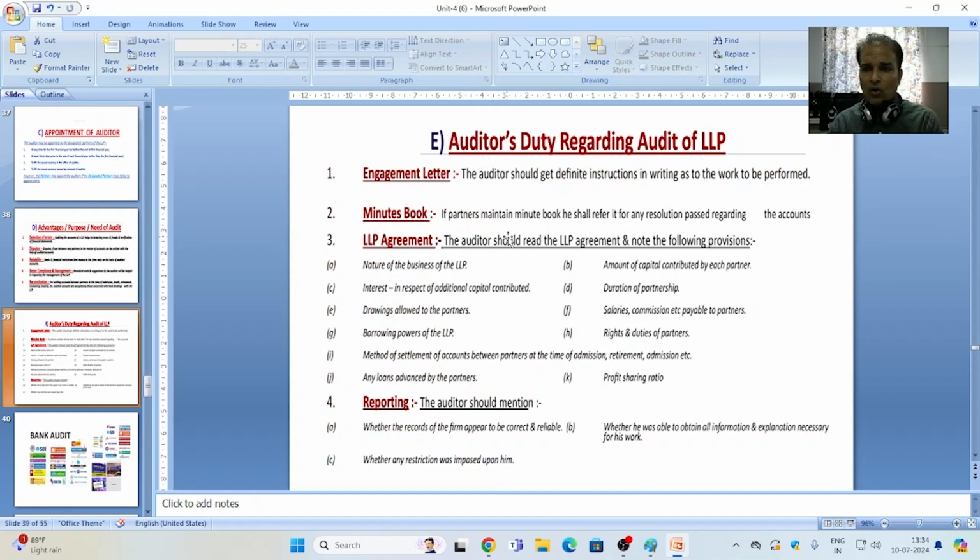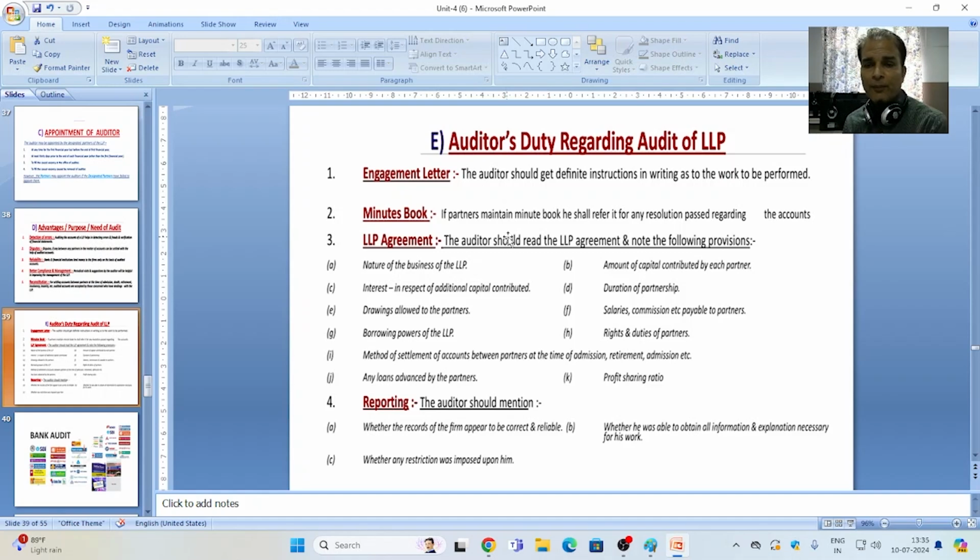Now, the auditor's duty regarding audit of an LLP. What points should be considered by the auditor as duty when he is going to complete an audit assignment with an LLP? The first is the engagement letter. It may be called the appointment letter. The auditor should get definite instructions in writing as to the work to be performed. This means the appointment or engagement letter should be in the auditor's possession, showing that he is appointed as auditor in that particular LLP and is going to conduct the audit assignment.